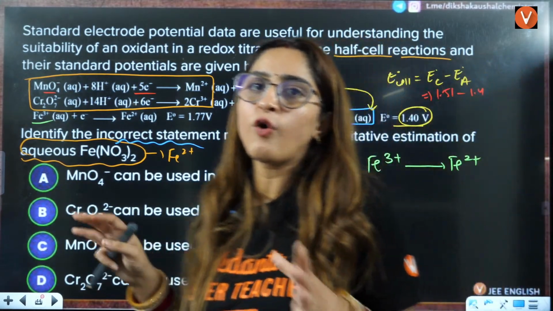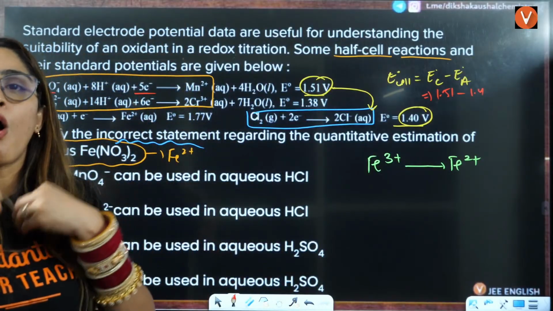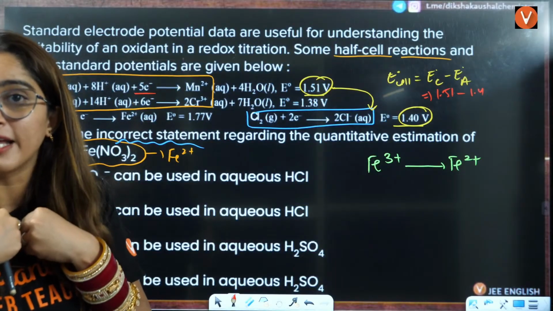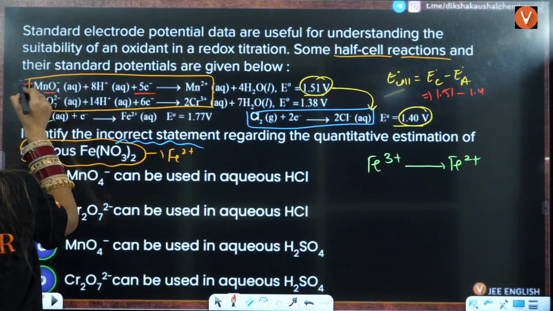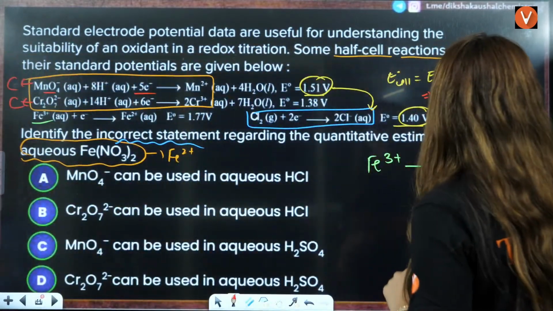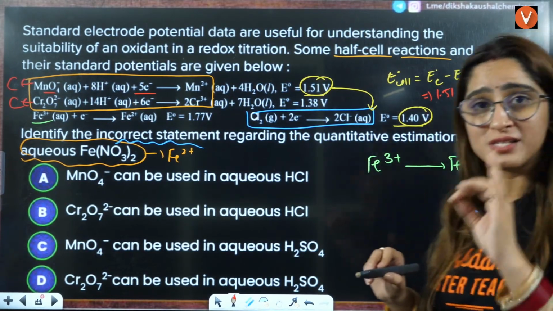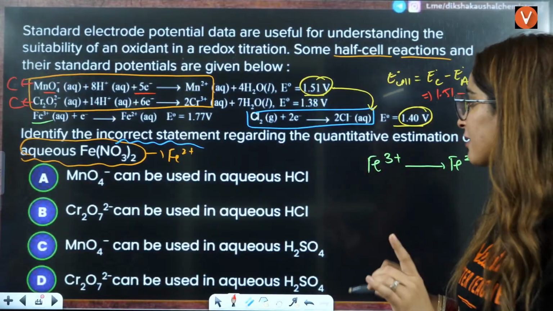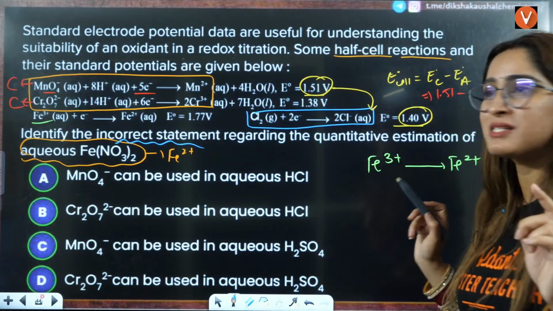See, oxidant will always be on the cathode side. Why? Because the oxidant is oxidizing something, it is itself getting reduced, so it will be on the cathode side. So that is why both are on the cathode side, right? We have to see on the anode side what you can have. So this value is going to be positive. That means this process is possible, right? That means MnO4 can be used in aqueous HCl.